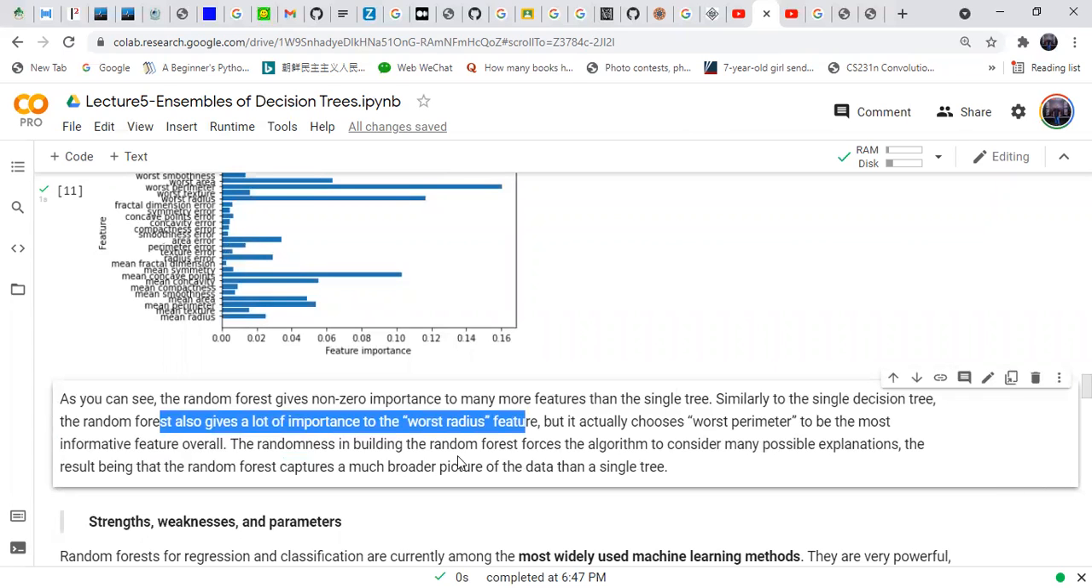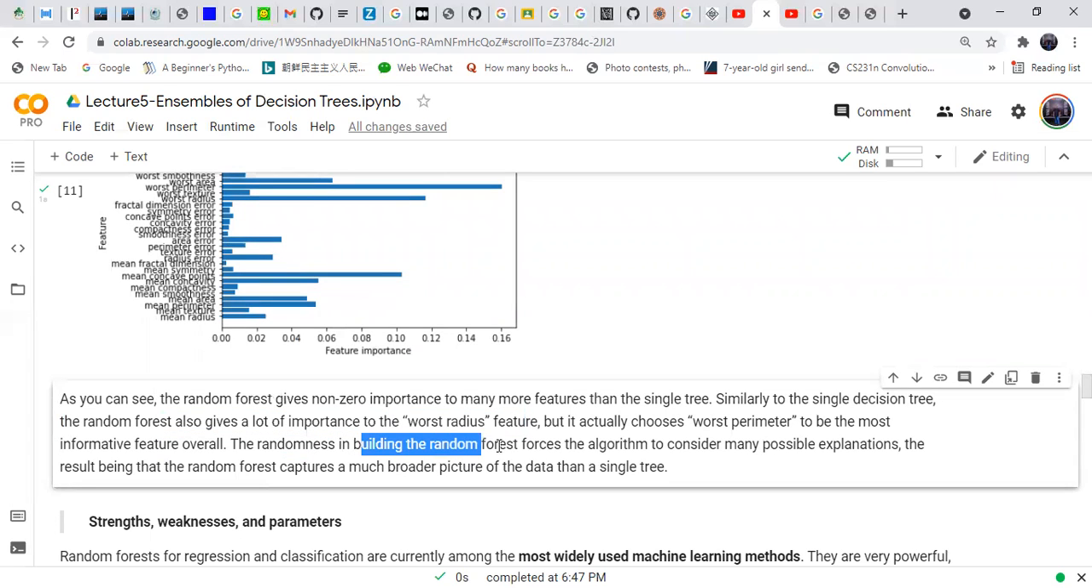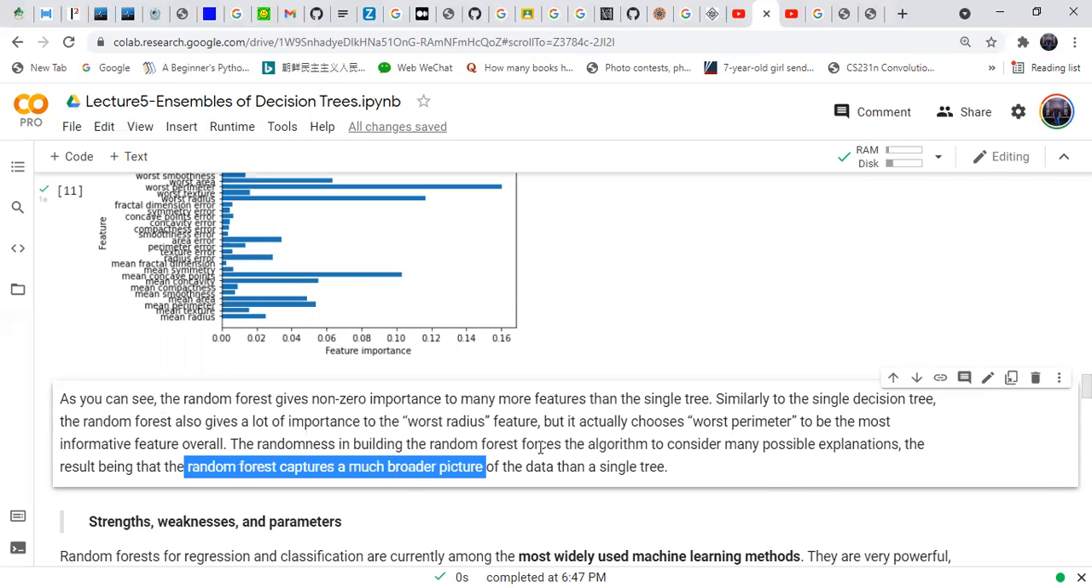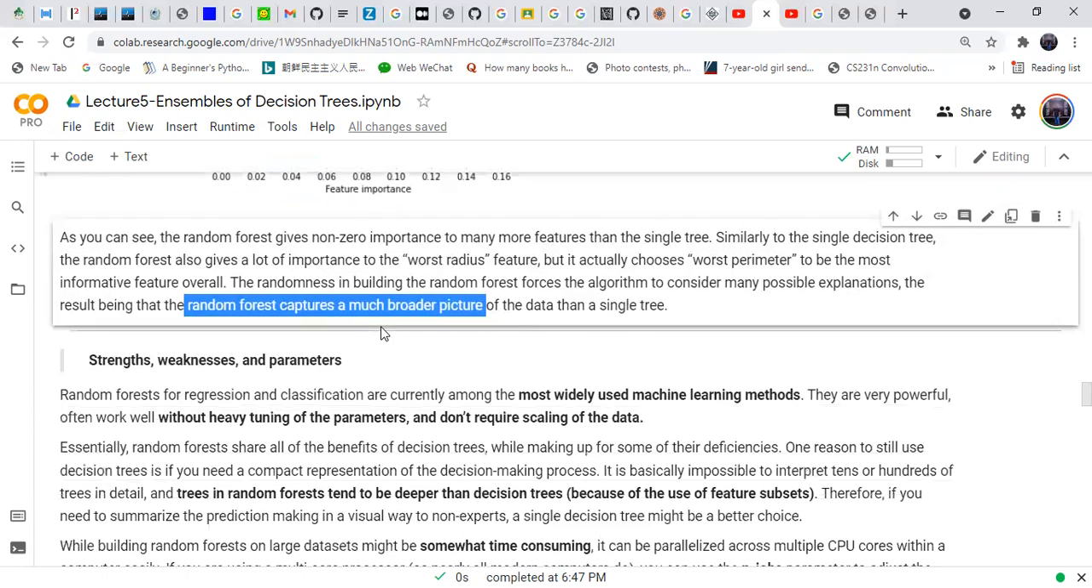The randomness in building the random forest forces the algorithm to consider many possible explanations. The result is that the random forest captures a much broader picture of the data than a single tree.